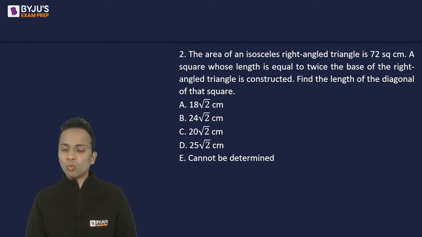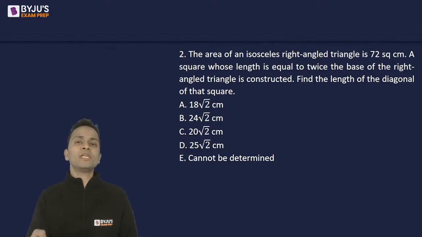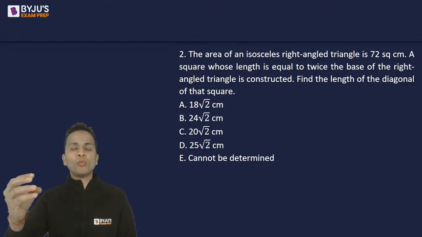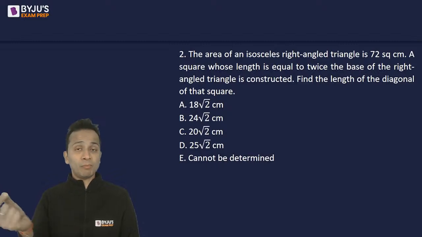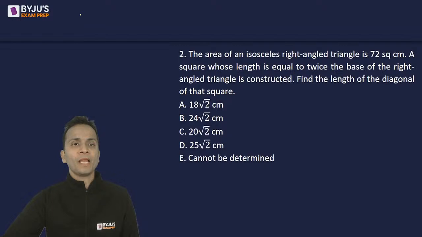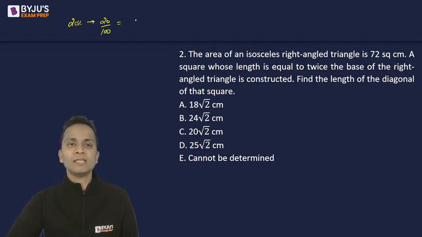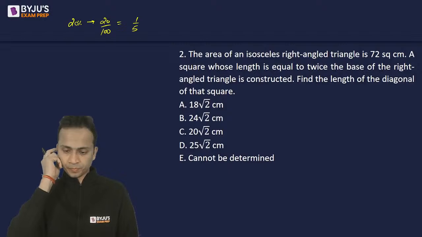Okay, Vikrant, you are asking how 1 by 5 came? Vikrant, 20 percentage when converted into fractions will become 20 divided by 100. Upon cancelling the common factor, it will give you 1 by 5. So 20 percentage in the previous question is 20 upon 100, and that is 1 upon 5. Okay, Vikrant?